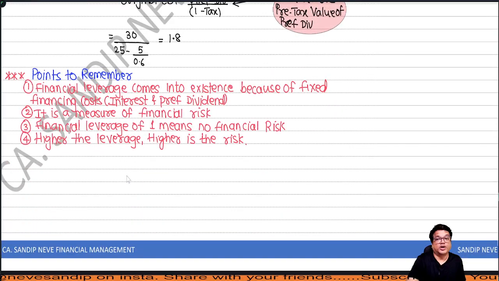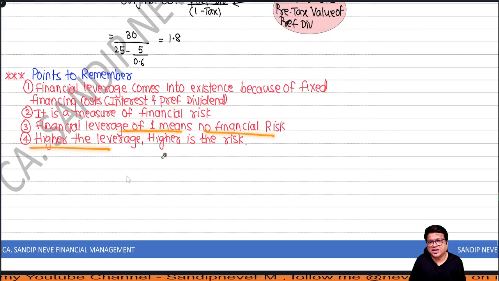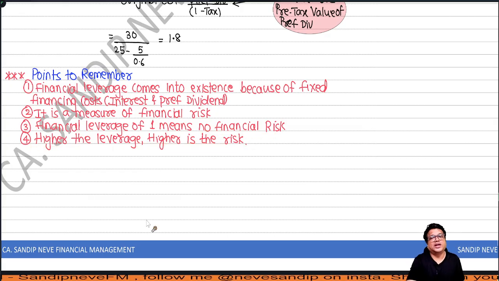Points to remember. Financial leverage comes into existence because of fixed financing cost, that is interest and preference dividend. It is a measure of financial risk. Financial leverage of 1 means no financial risk. Higher the leverage, higher is the risk. Simple. And then people, no big deal in combined leverage.